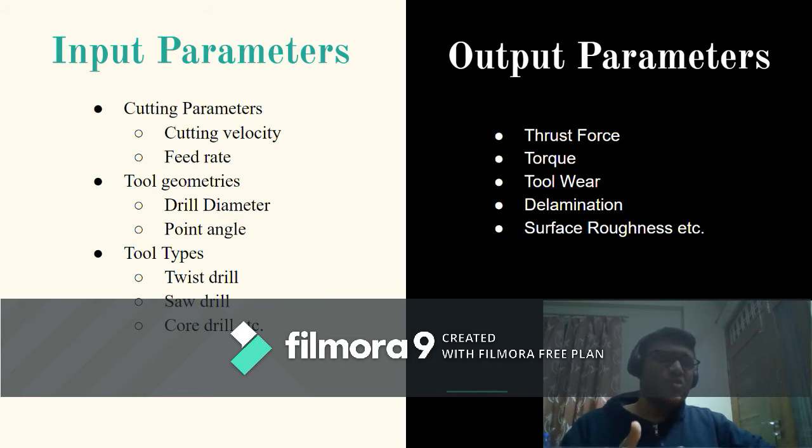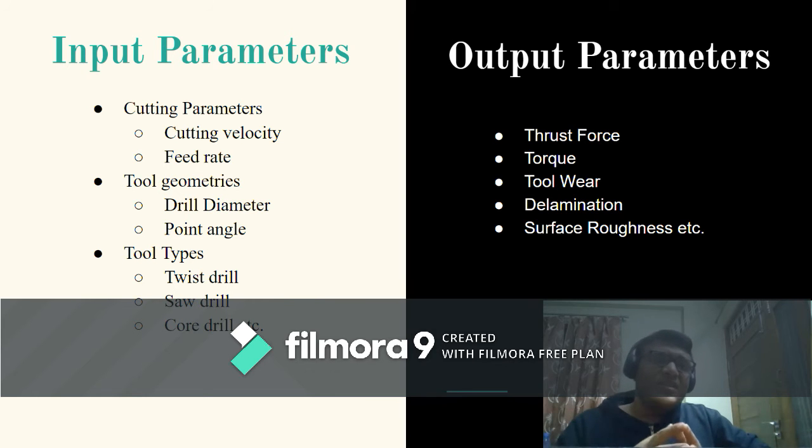Second parameter is tool geometry. In practical life, we cannot really do anything about drill diameter if we have certain specifications from a customer about the size of the hole. But analyzing this aspect would help us understand the properties of FRPs better. Point angle is the angle between two main cutting edges on the top of the drill head. We'll also see the effects of using different types of drill on the FRPs.